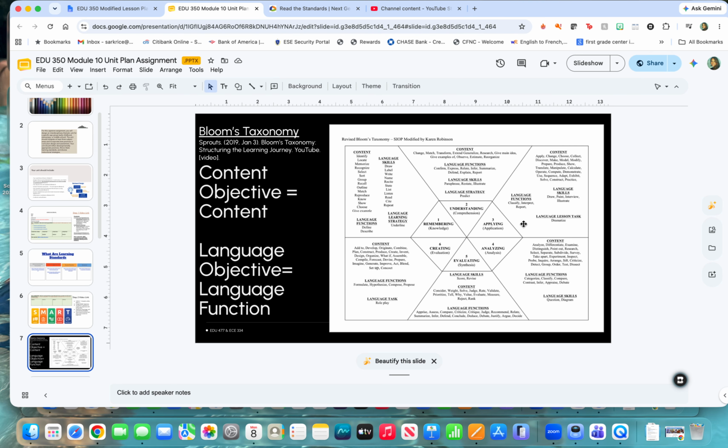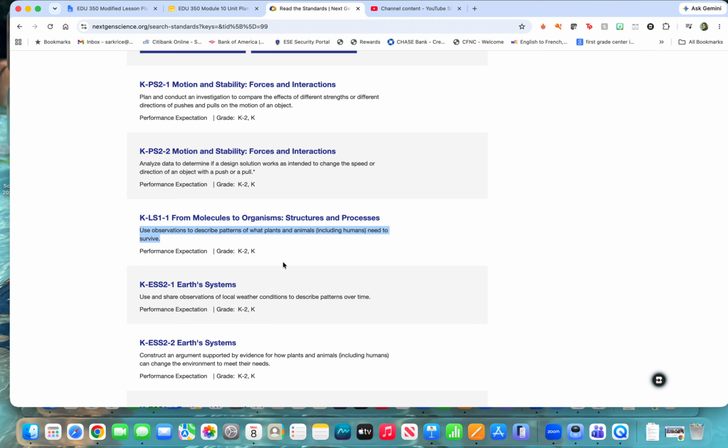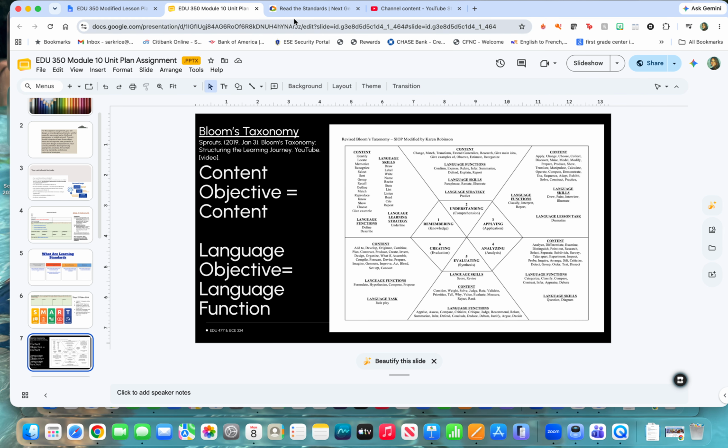I could say students will be able to collect data about plants and what they need to survive. Students will be able to interpret results of an experiment. So lots of different fun words to use that really change your objective and make it more rigorous, but that are still connected to the standard and connected to the theme.